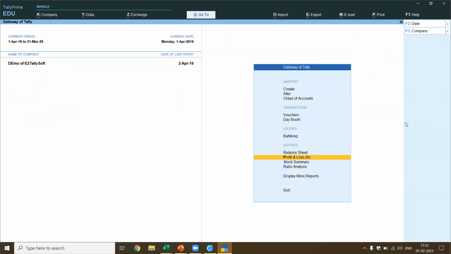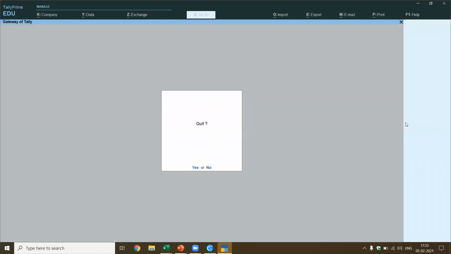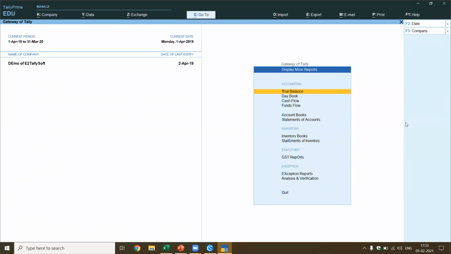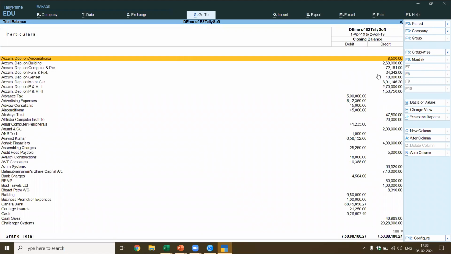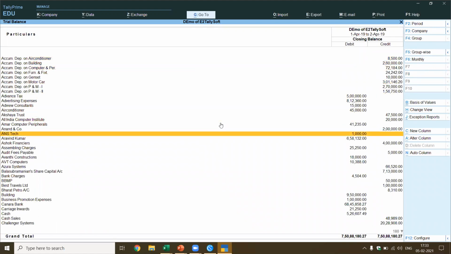Let me see the trial balance. I go to Display, Trial Balance. Yes, this is the trial balance. Now I want to see the detailed, ledger-wise trial balance. Now I get the ledger-wise trial balance.